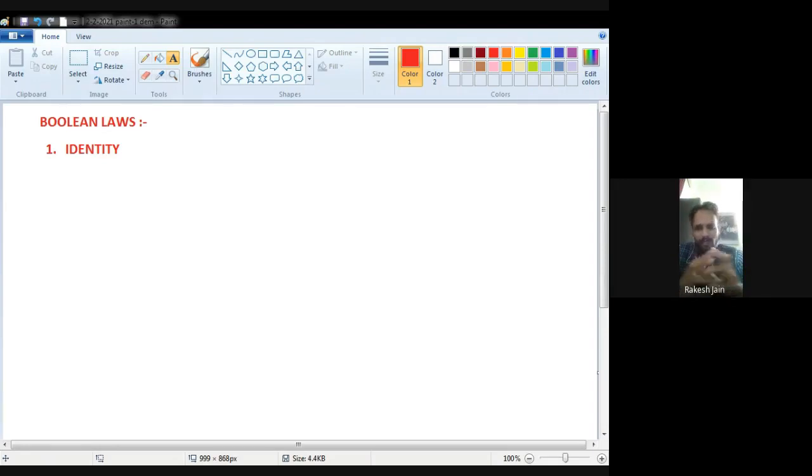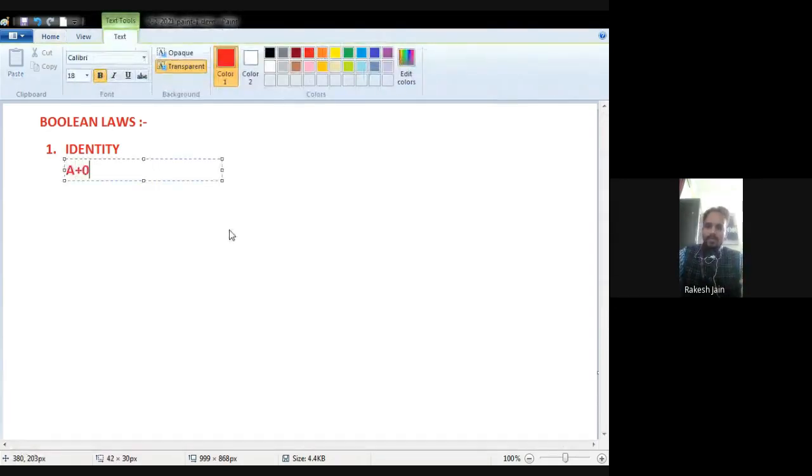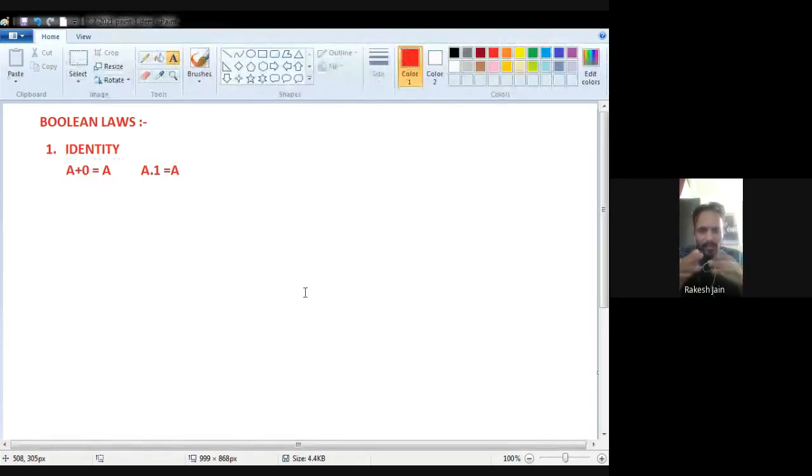If A is added with 0, then the result will be A, and if A is dotted with 1, then also the result will be A. A plus 0 is equal to A, and A dot 1 is equal to A. If we talk about the AND equation, meaning dot product, then A dot 1 is also A. Here A means not only A; for anyone, it might be B, C, D, anyone.